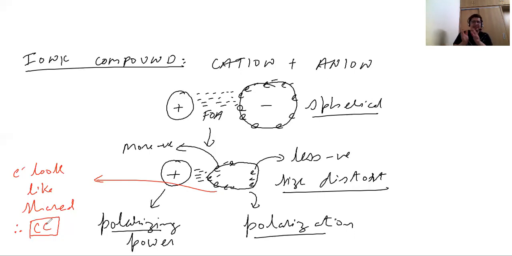The moment there is a shift in the charge and distortion in the shape of this anion, the electron looks like it is being shared, and covalent character arises.